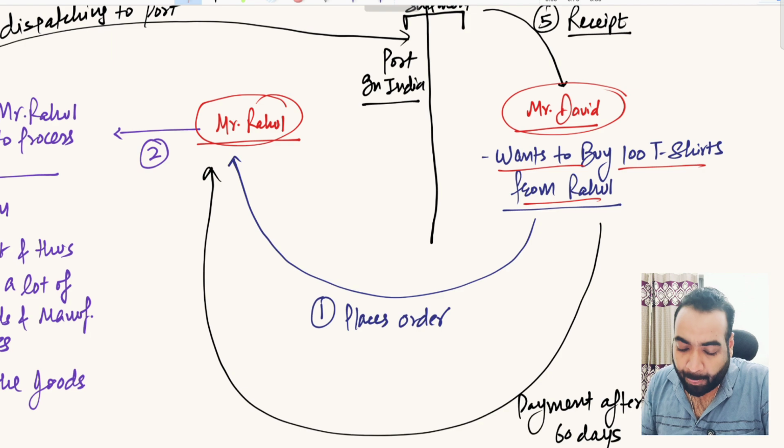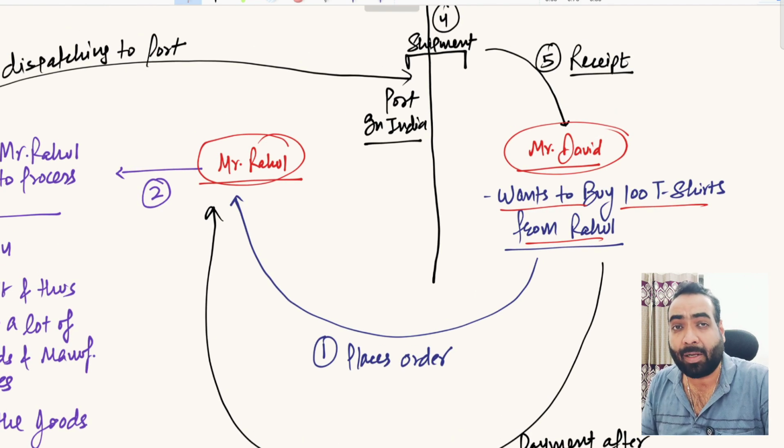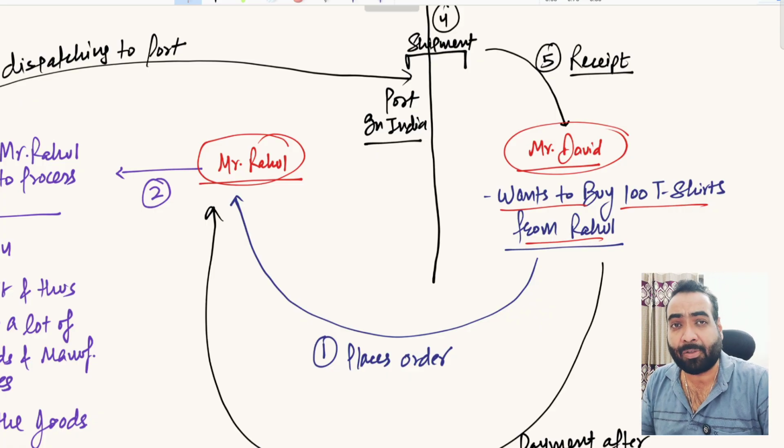So what happens now? Mr. David places an order with Mr. Rahul for supplying 100 t-shirts. Now imagine what will happen if Rahul says, sorry sir, sorry Mr. David, I don't have funds to process this order, so I am helpless now, so please place this order with some other vendors in your country or in other countries. I don't have the capacity or funds to fulfill your order. Imagine how shocking this would be for our Indian economy.